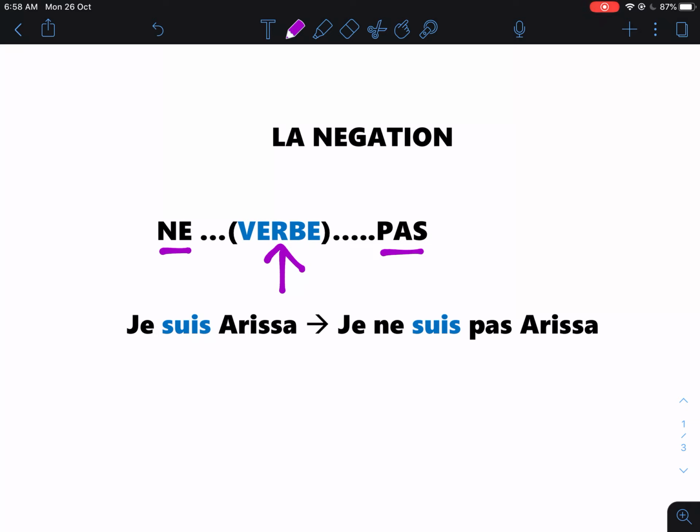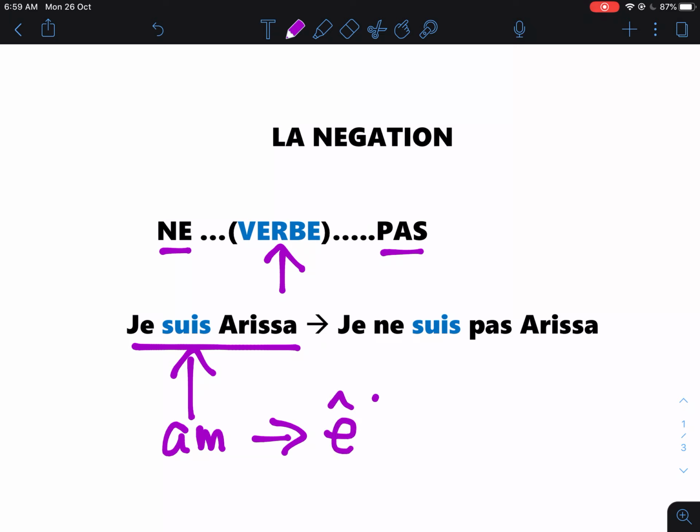Now, let's look at the first sentence. We have here, je suis Arissa. We have seen this sentence before. Remember? What does it mean? It means I am Arissa. First, let's identify the verb in the sentence. The verb is suis, am. In French, suis comes from the verb être, verb to be. So suis here is the verb.